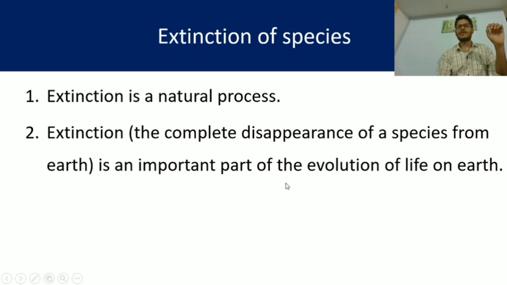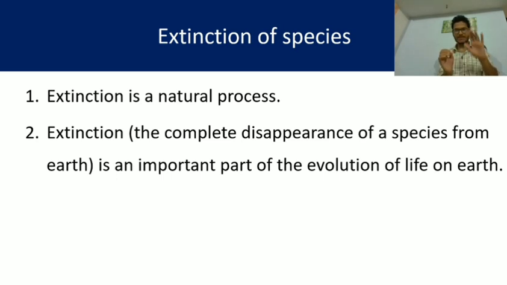Extinction is an important part of the evolution of life on Earth. How? Because extinction of one species will lead to regeneration of a new species, so it is a cause of evolution. It has an important role in the evolution of different organisms. Why does an organism become extinct?